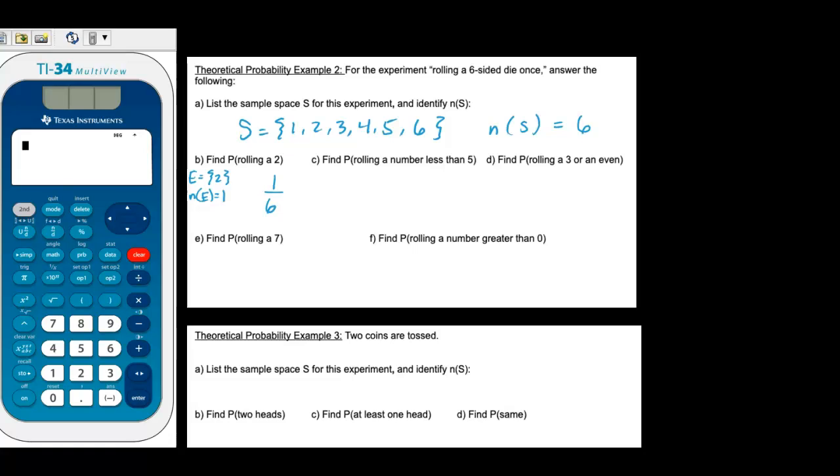For C, what's the probability of rolling a number less than 5? And so we can just identify, well, how many numbers are there less than 5? Well, there are 1, 2, 3, 4. Less than 5 doesn't include 5. So there are 4 outcomes that represent numbers less than 5, and there are 6 total outcomes. So the bottom represents the total in the sample space, and 4 represents the number of numbers less than 5.